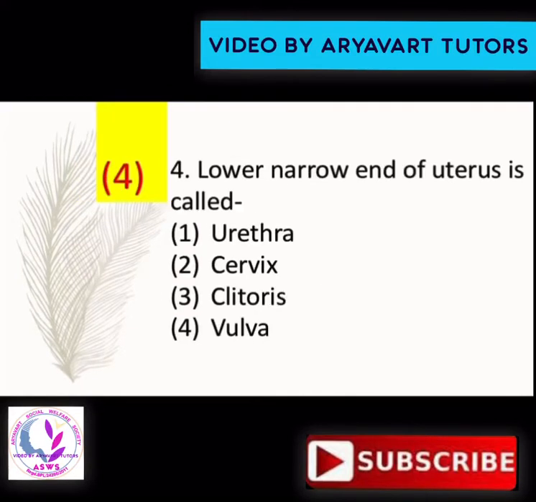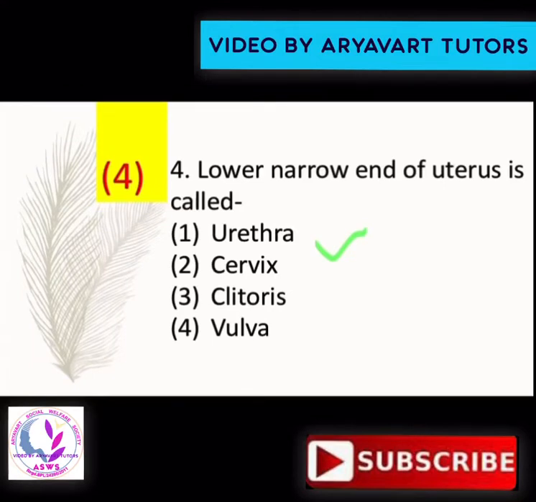Next question, question number 4. The lower narrow end of the uterus is called option 1 urethra, 2 cervix, 3 clitoris and 4th vulva. So the answer is 2, cervix. Now in the description, we know the structure of the uterus. The upper part of the uterus we call the fundus, or we also call the womb, and the womb narrows and moves downward towards the cervix. So the answer is cervix.